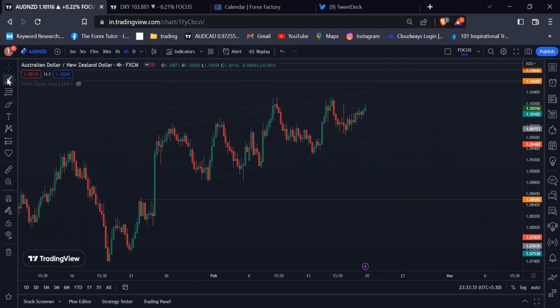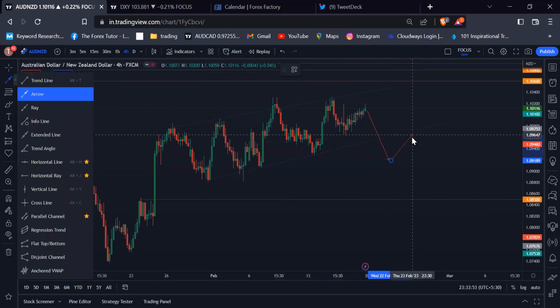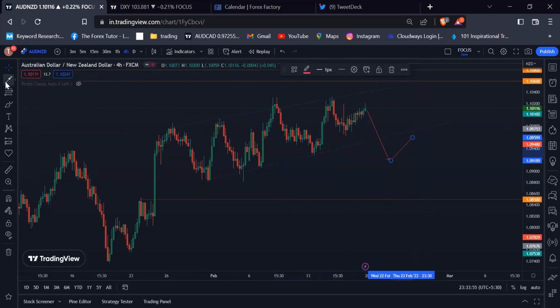So there are two things that can happen after the RBNZ monetary policy meeting. New Zealand dollar gained some strength and break below this flag pattern and retested this level, then again break below this 1.08500 psychological level.